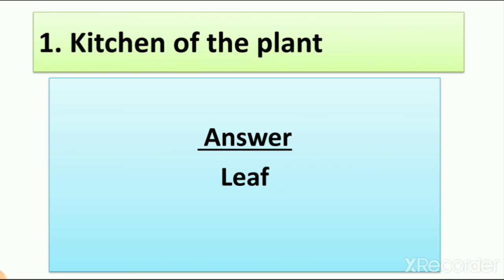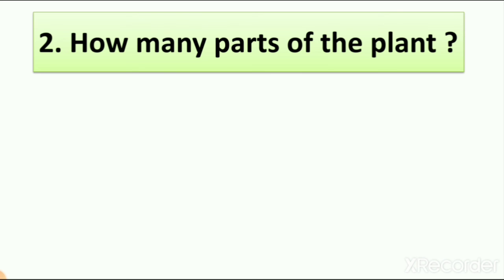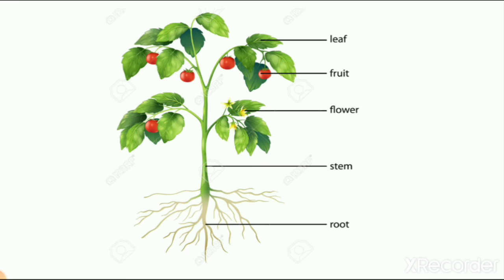Now let's see what is the second question. How many parts of the plant? So I know that you all learned this about plants, that plants have 5 parts. So here you can count the parts of the plant: root number 1, stem number 2, flower number 3, fruit number 4, and leaf number 5.